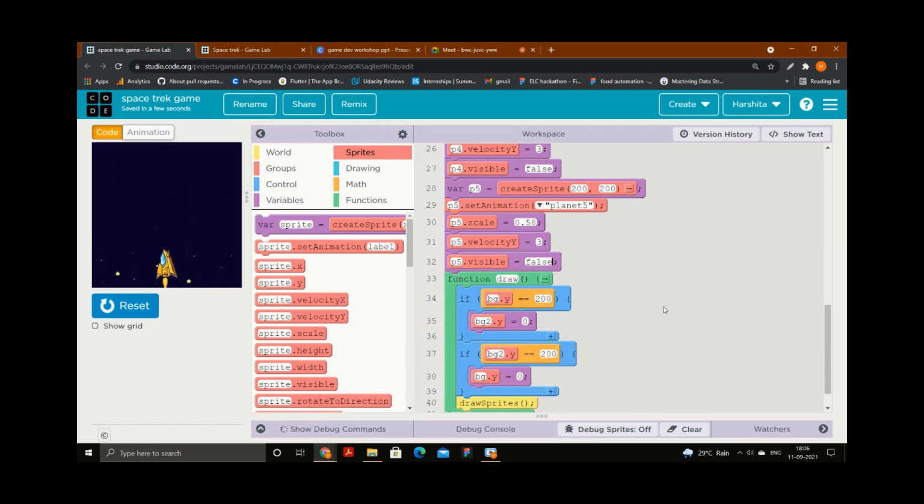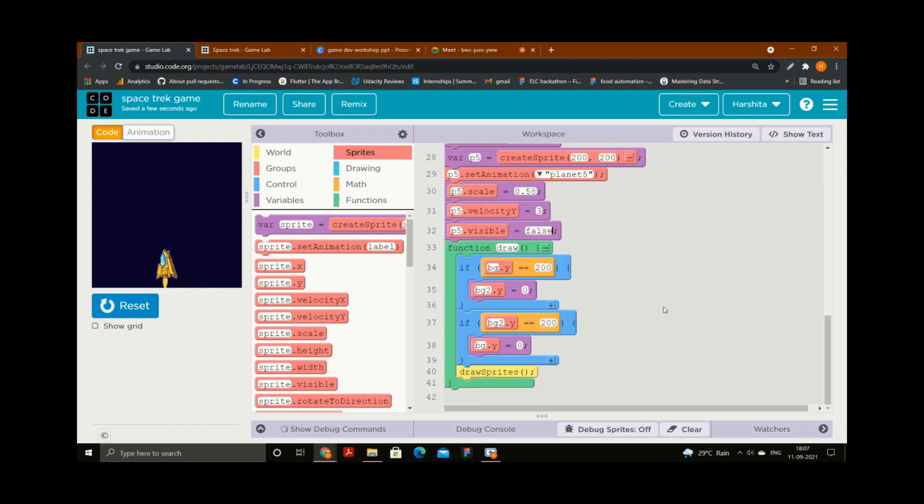Now the next thing is I will add movement to my rocket. Please don't worry about this issue. Actually, the coding part is absolutely fine, but sometimes the platform itself creates some trouble. Now see, I'm not able to move the rocket, so I will add movement to my rocket. If I want to add movements to my rocket, it should be associated with my navigation keys. How? If I press the up arrow key on my laptop or desktop, the rocket should move up.